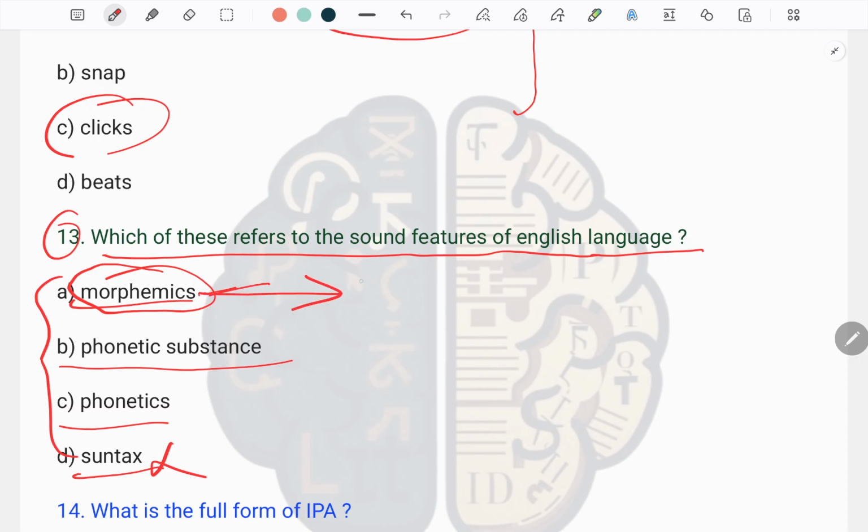We have two kinds of morpheme, free morpheme and bound morpheme. Free morphemes are like cat, dog. Bound morphemes are like un, ness. But actually, let's discuss some details on the types of the morpheme.